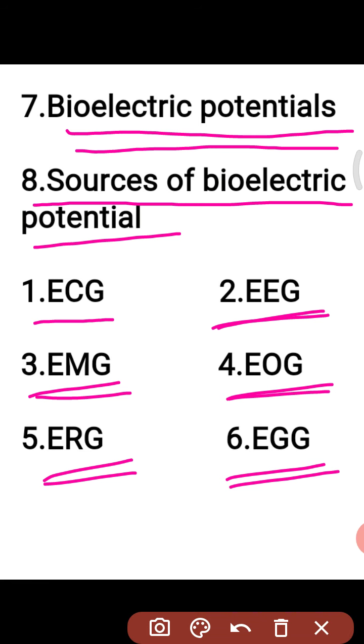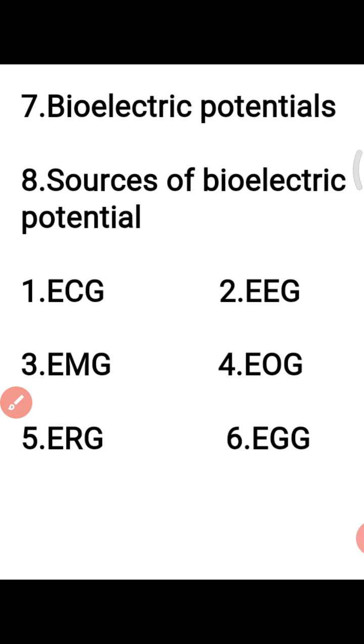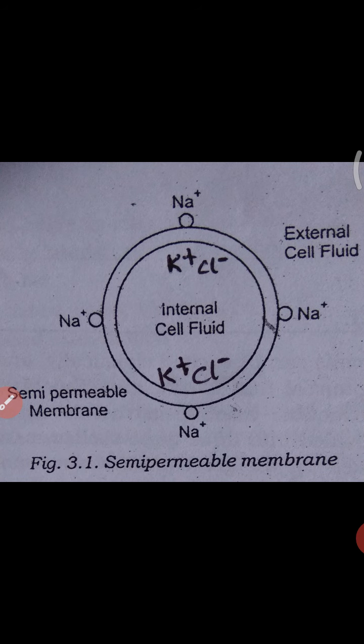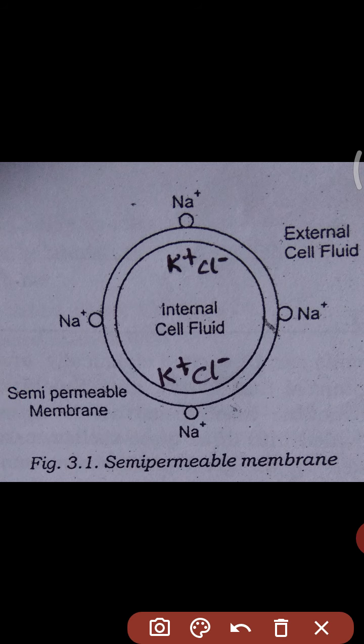So these six are the sources of bioelectric potentials. And not only these; generally, bioelectric potentials are generated due to nerve conduction, brain activity, heartbeat, muscle activity and so on. The nerve and muscle cells of the human body are generally enclosed in a semi-permeable membrane. So what do we mean by a semi-permeable membrane?